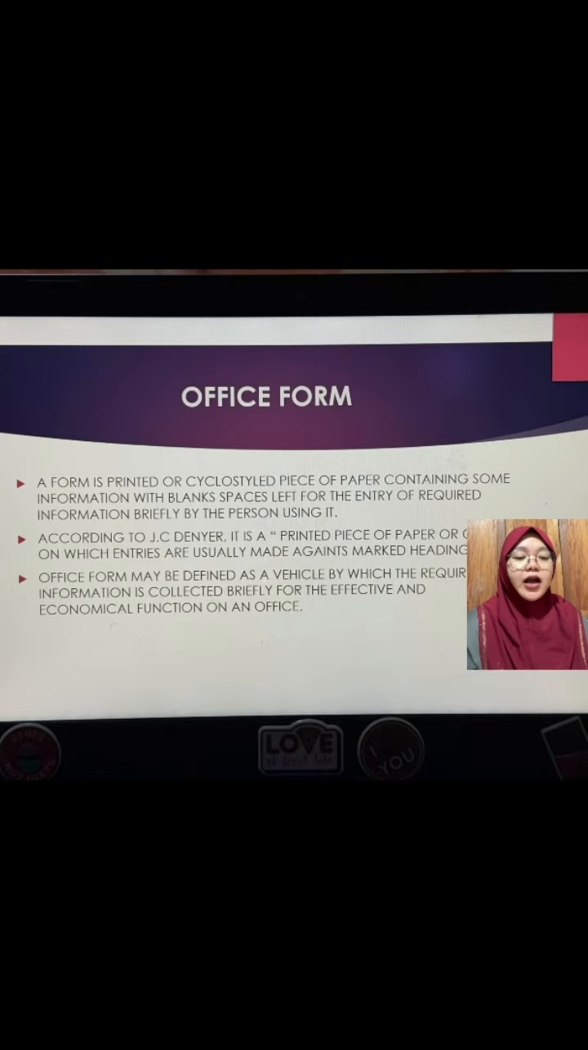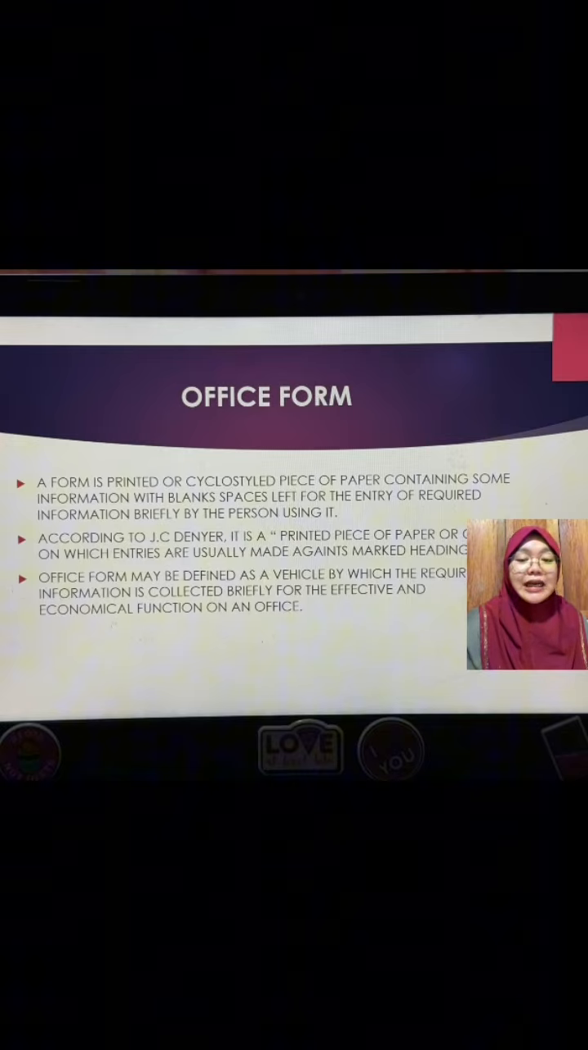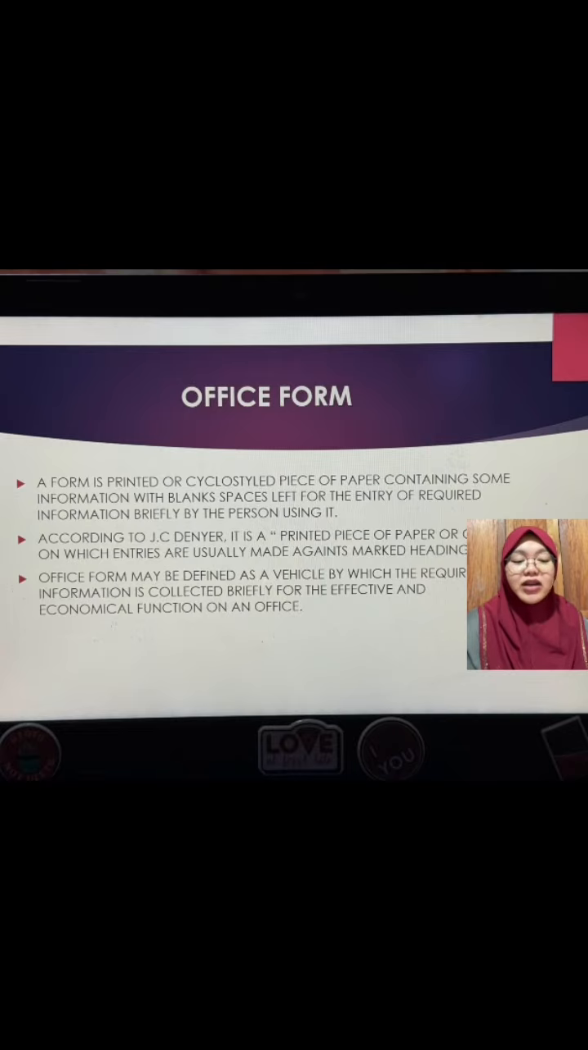Office form. A form is a printed or cyclostyled piece of paper containing some information with blank spaces left for the entry of required information briefly by the person using it. According to J.C. Denyer, it is a printed piece of paper or card on which entries are usually made against marked headings. An office form may be defined as a vehicle by which the required information is collected briefly for the effective and economical function of an office.